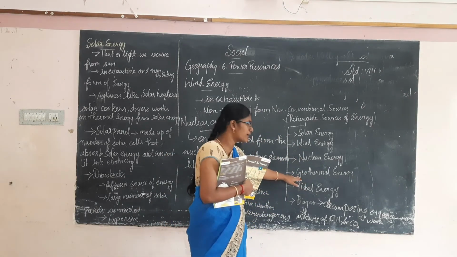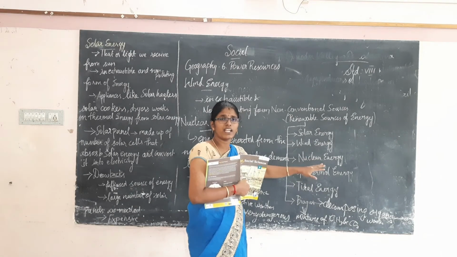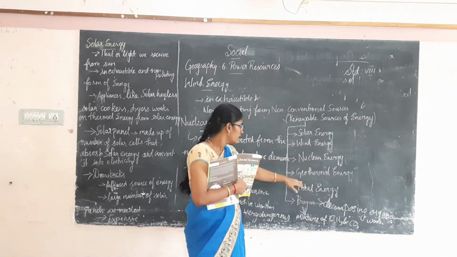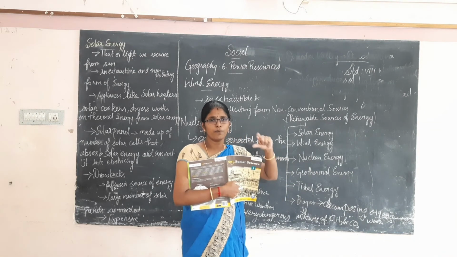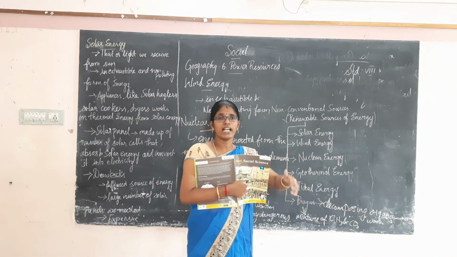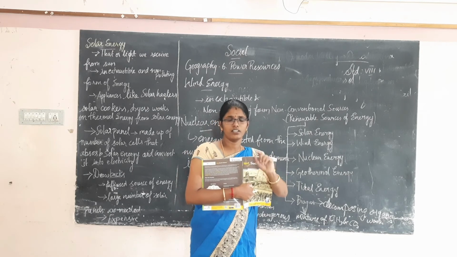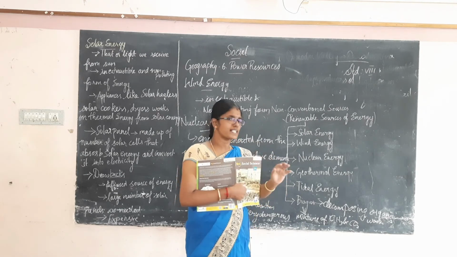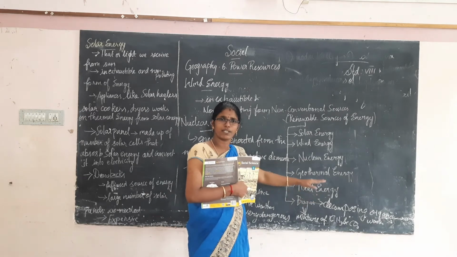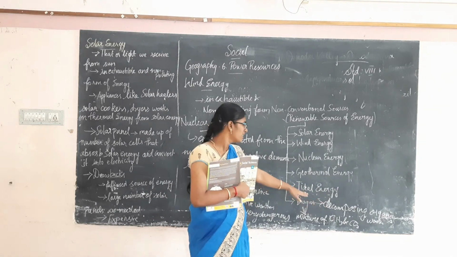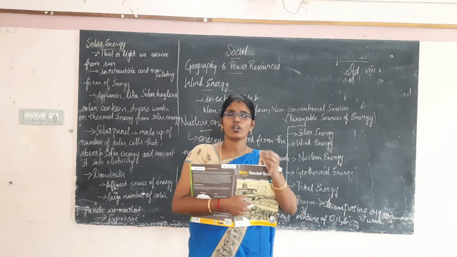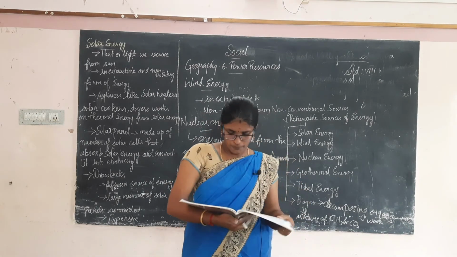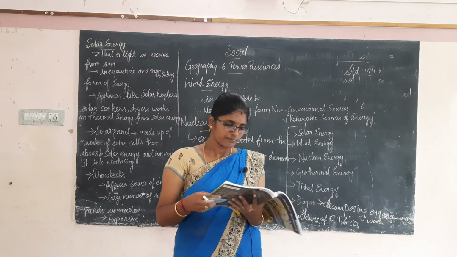From where do we get geothermal energy? It is obtained from the heat inside the earth. From where do we get tidal energy? From the gravitational pull of the moon and the sun and the rotation of the earth, which causes ocean tides. From those tides we can generate electricity. That energy is called tidal energy. And biogas is from decomposed organic waste, from which we can generate electricity.